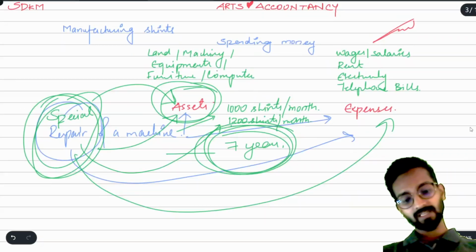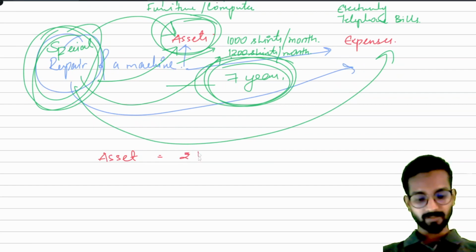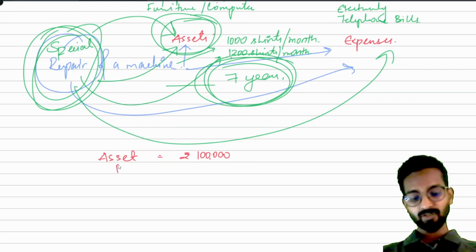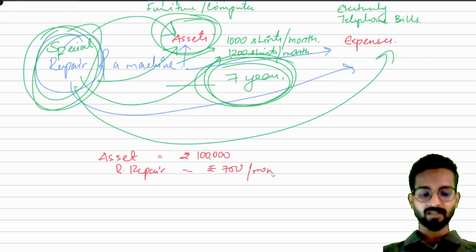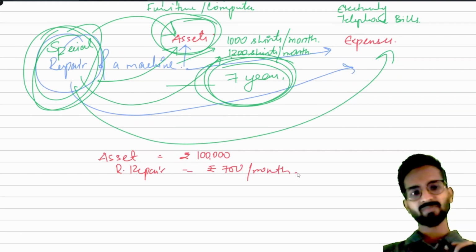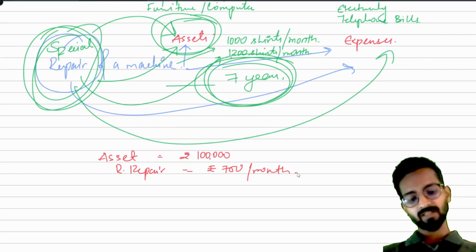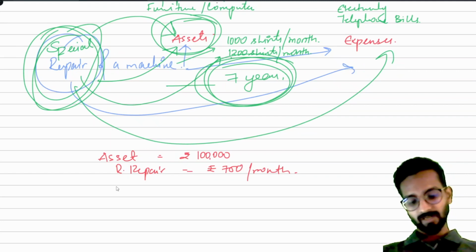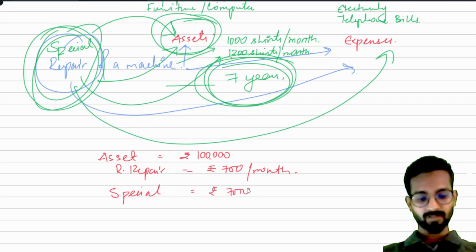Understood? See, we will take an example. Say I have purchased a set worth rupees 1 lakh, and I am telling you the regular repair is about rupees 700. This 700 rupees is incurred every month. Some repair, they polish and tighten the nuts and bolts, everything. This is the regular checkup. So 700 per month has been spent by us for the regular repairs of our machinery. And I am telling you, there is some special repair that has incurred rupees 7,000 once.